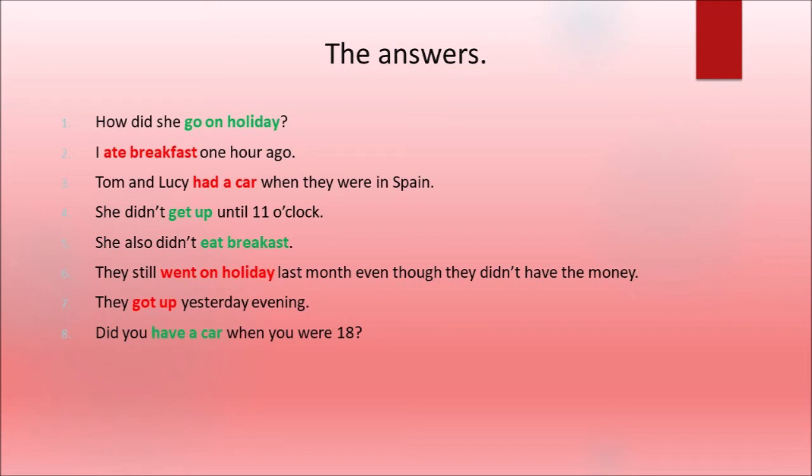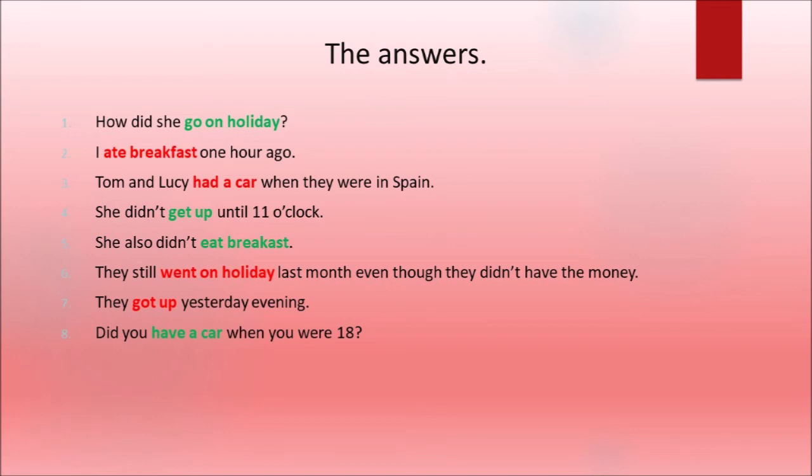And this is a type 2 because it's not quite as obvious past time as 1 hour ago or yesterday evening, but when they were in Spain. So the word tells us it's in the past. She didn't get up until 11 o'clock, type 1. Get up after didn't. She also didn't eat breakfast, type 1. They still went on holiday last month, type 2, even though they didn't have the money. So the second part of this sentence, even though they didn't have the money, didn't tells us it's in the past.